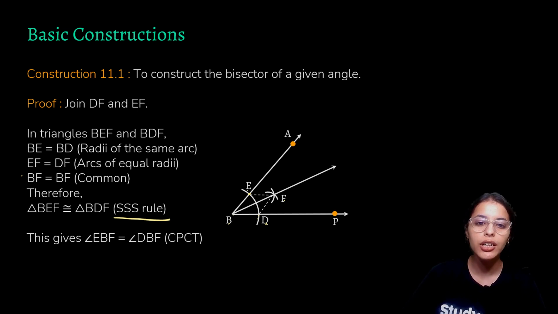Now because of their congruency, we know by congruent parts of congruent triangles that angle EBF would be equal to angle DBF. And hence we have proved that we have followed the right steps to make an angle bisector, because it is dividing this angle into equal parts.